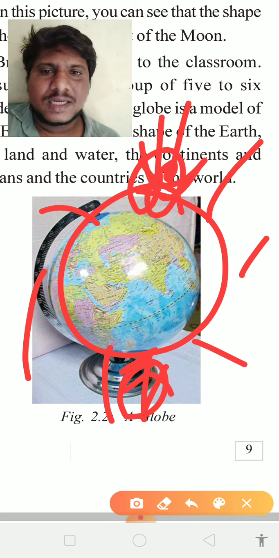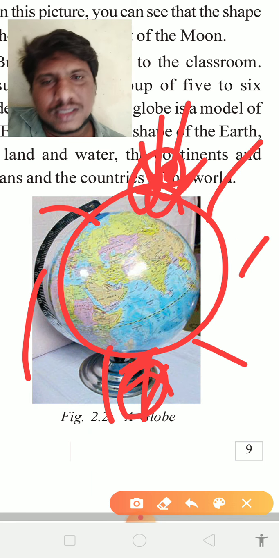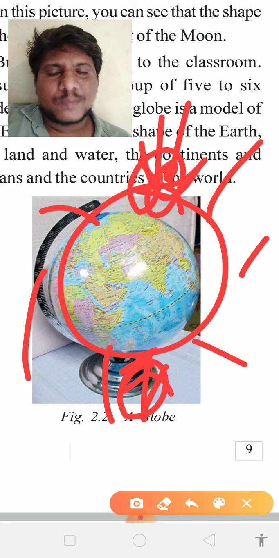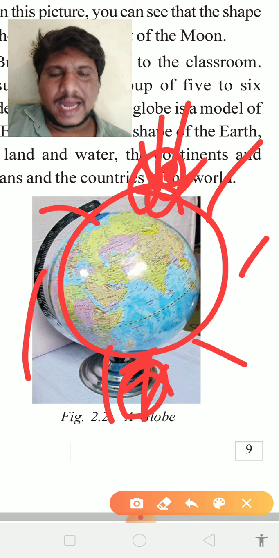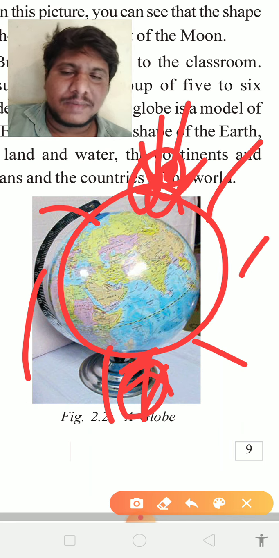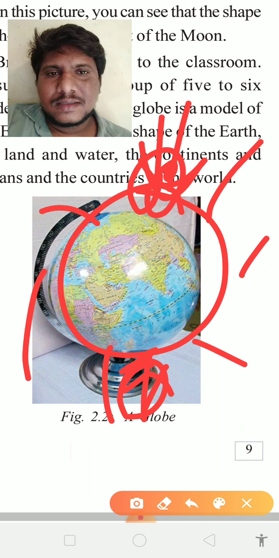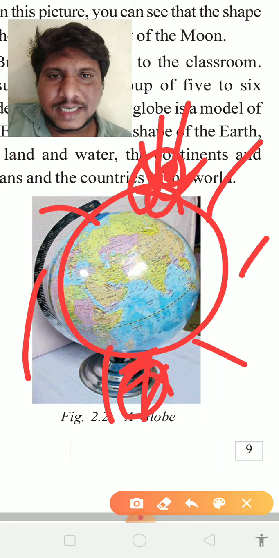Okay, why? Because if you are standing anywhere on earth, we are protected by the earth's surface area with the help of magnetic gravity. Okay, earth has some gravity, like the relation between a magnet and iron. How is iron attracted by the magnet?